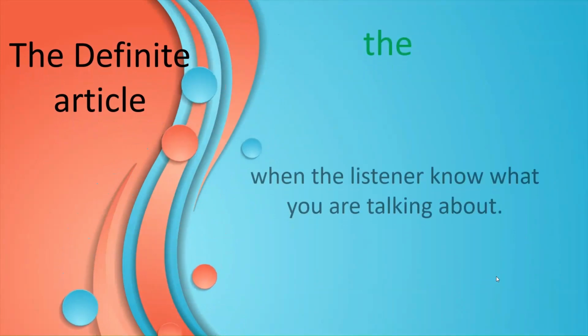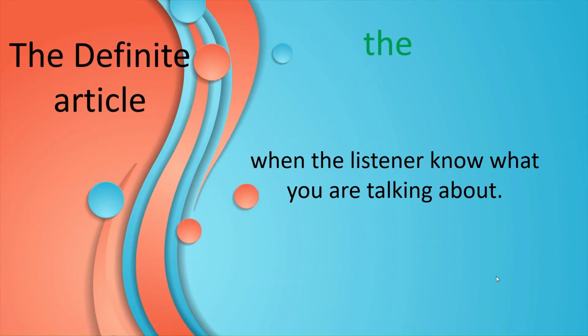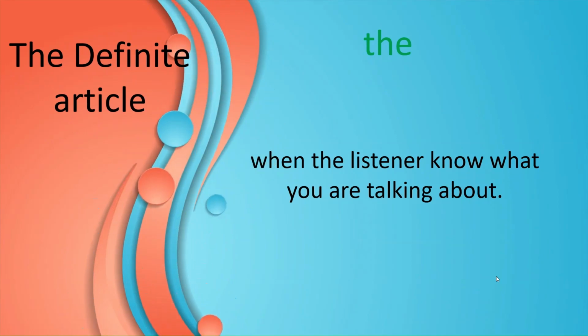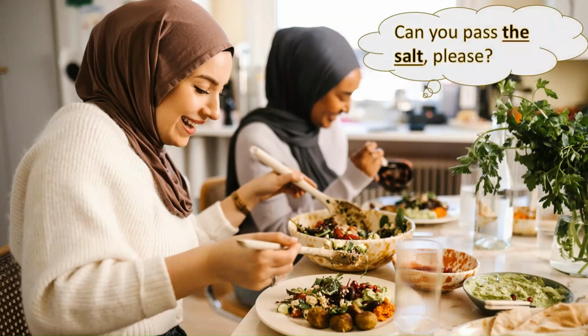We use the before a noun when the listener knows what we are talking about. For example, let's say you are at the dinner table with your family and you want the salt. You will say, "Can you pass the salt, please?" Because there is only one salt on the table and everyone knows what you are talking about. You and your listener know what you are talking about.